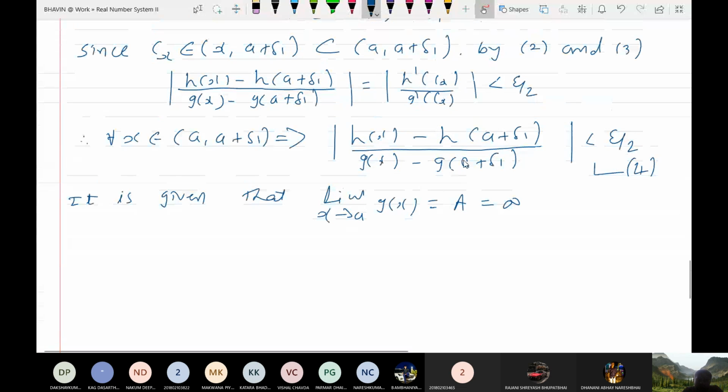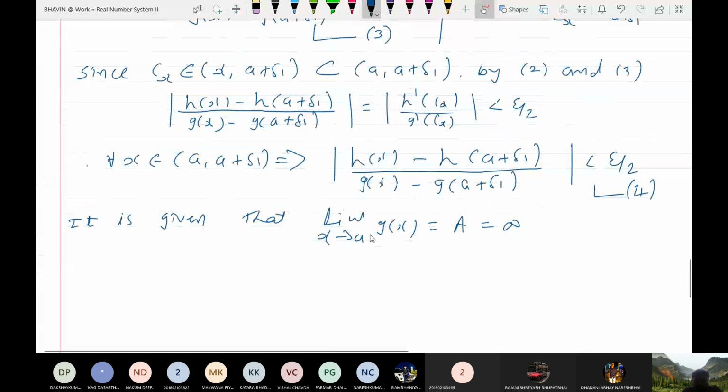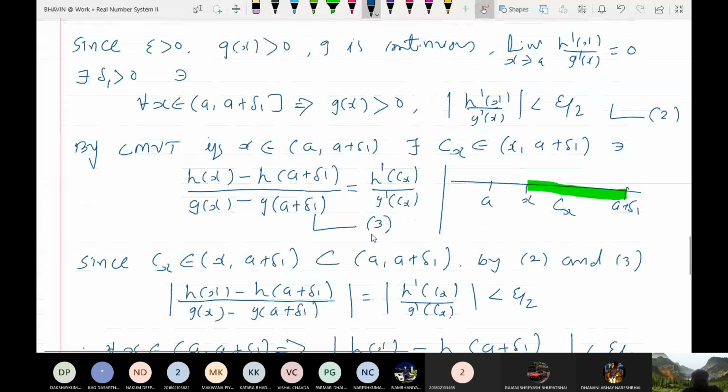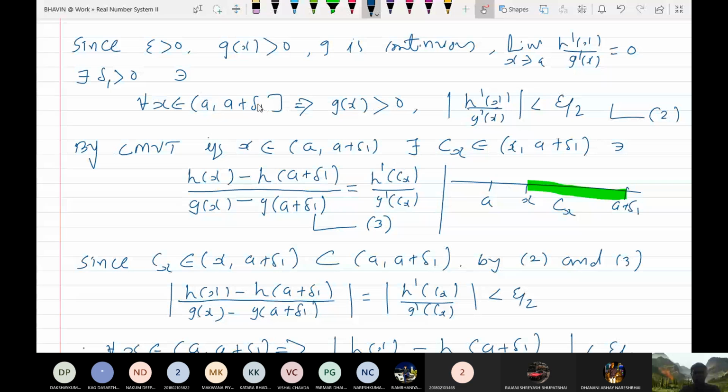Okay, fine. And also, what can you say about g of a plus delta 1? By the way, will g(a plus delta 1) be negative or positive? Look here, from 2, whenever your x is between a and a plus delta 1, what can you say about g(x)? Greater than 0. Yes, so at the endpoint a plus delta 1, g(a plus delta 1) is positive, isn't it?